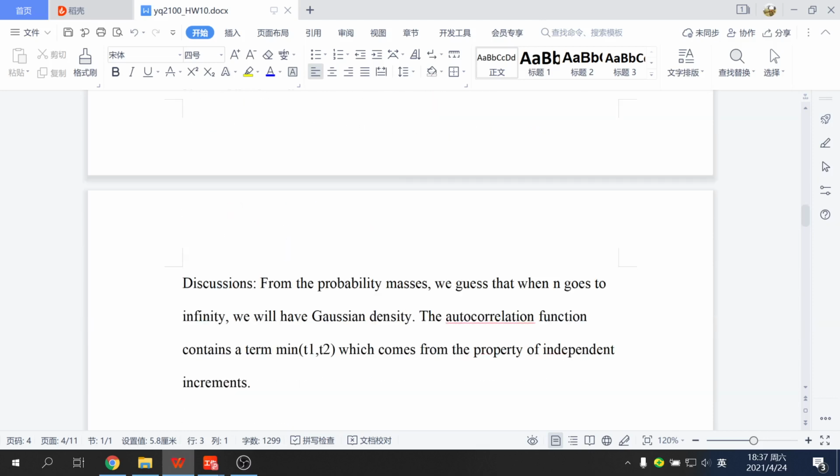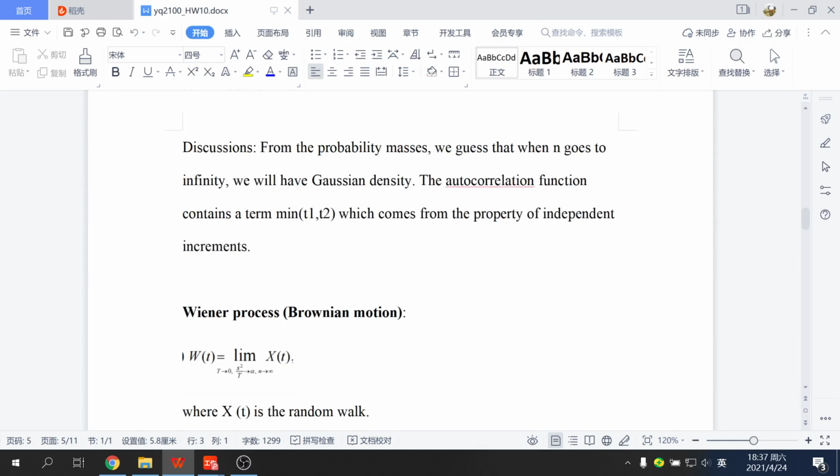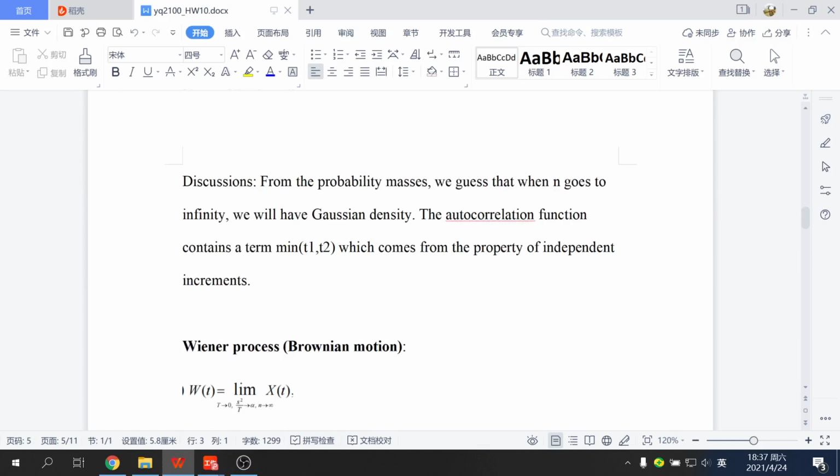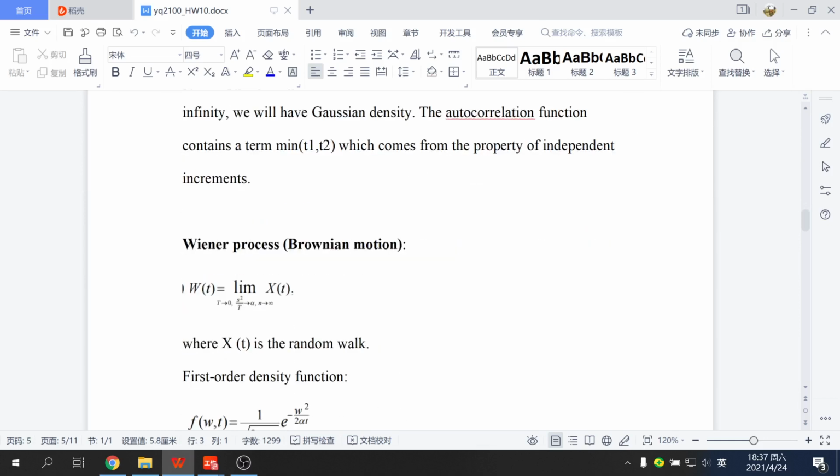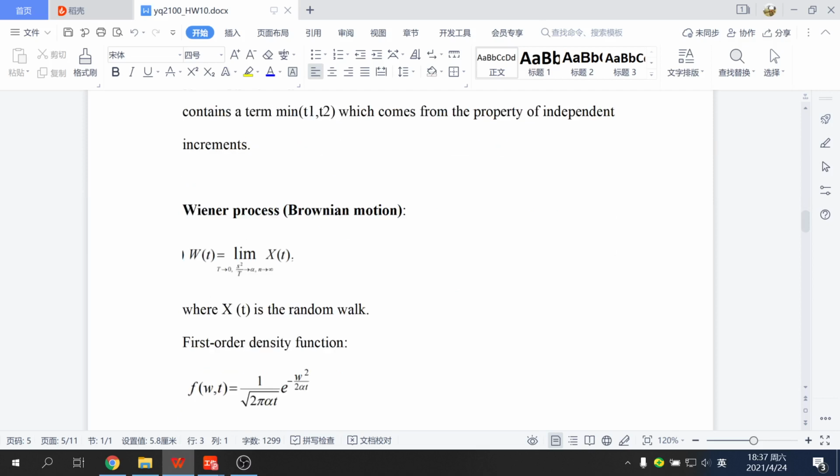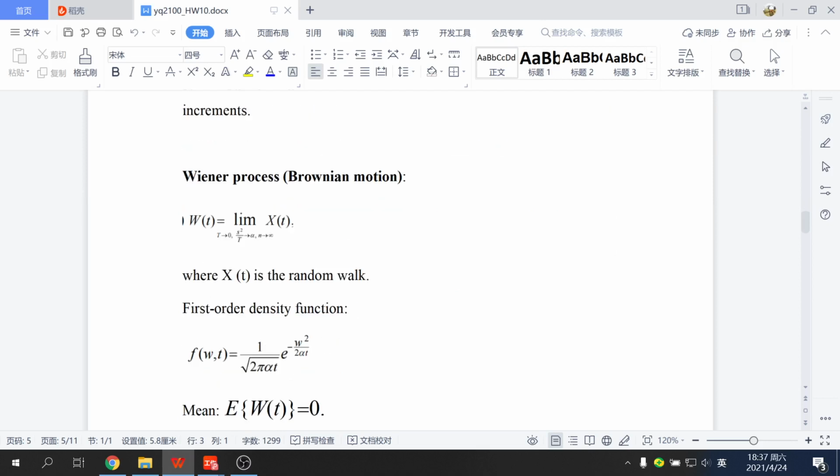When n goes to infinity, this becomes something like the Gaussian density. And this also has the property of independent increments, that non-overlapping time intervals are independent. The next one, the Wiener process, is also called Brownian motion.